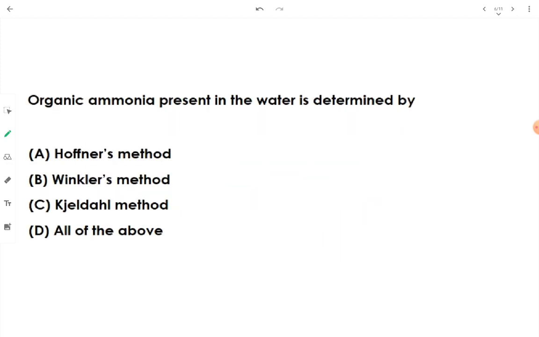All right, let's go to the next question, which is: organic ammonia present in the water, simply wastewater, is determined by the Kjeldahl method. Okay, and this organic nitrogen or organic ammonia is also called total Kjeldahl nitrogen, which is the method of determination, that's why the name.